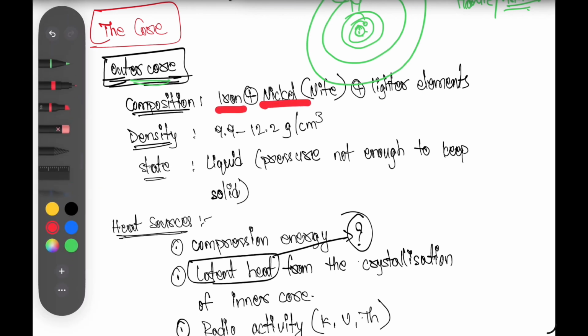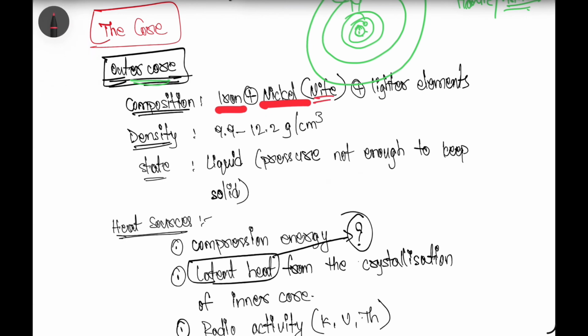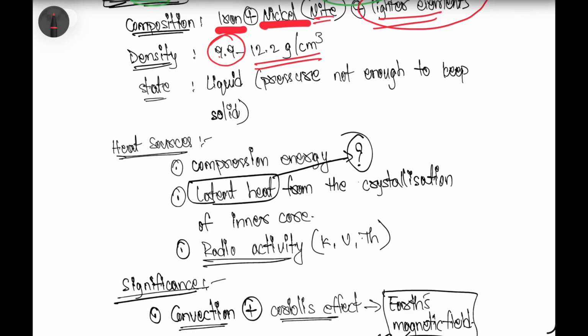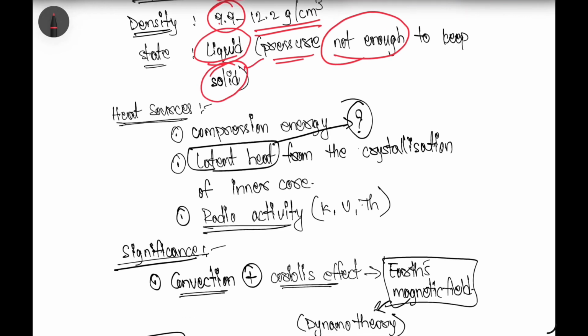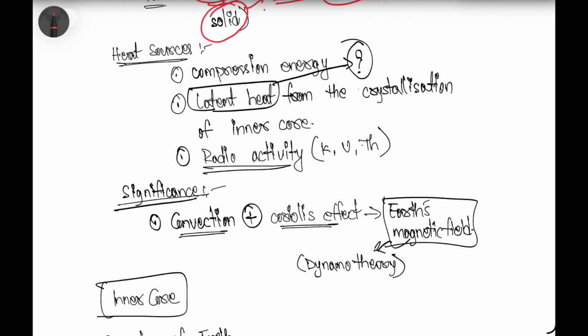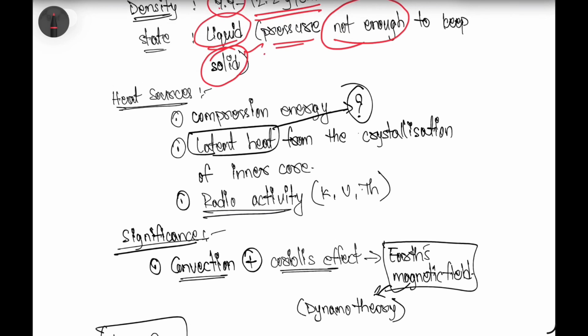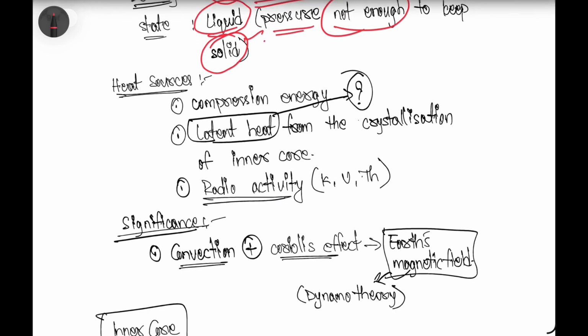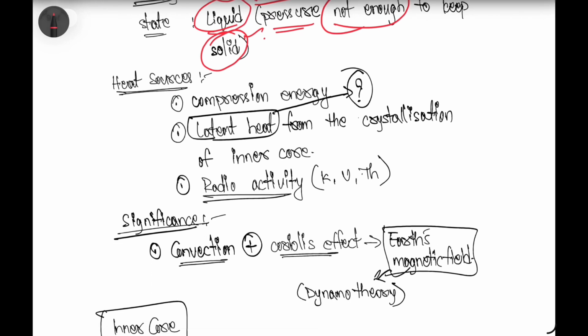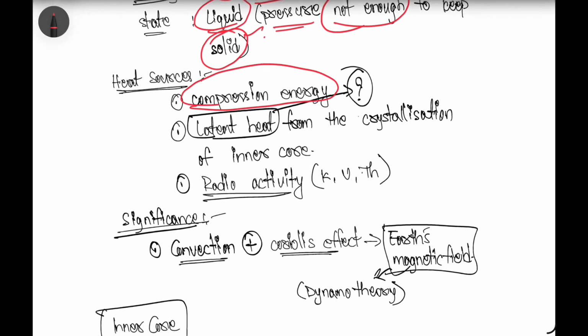So that's why we also call it the NiFe layer. The elements are lighter in nature, and the density is around 9.1 to 12.2 grams per centimeter cube, and the outer core is liquid in nature because the pressure is not enough to keep the material present in the outer core in a solid state. So because of that, it is liquid in nature. And what is the main source of heat for the outer core? The compressional energy and the latent heat.